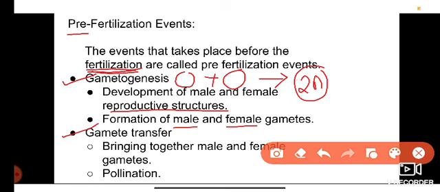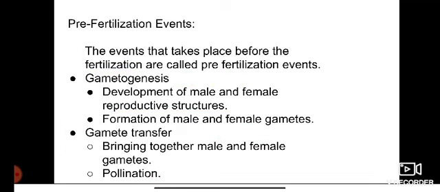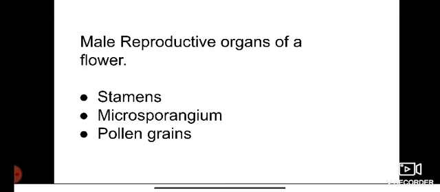In flowering plants, the male gamete is present inside the pollen grain and the female gamete is present in the ovary. Here the pollen grains are transferred towards the stigma. That process is called pollination. In flowering plants, the gametes are transferred with the help of the pollination process. And the next concept is male reproductive organs of a flower.